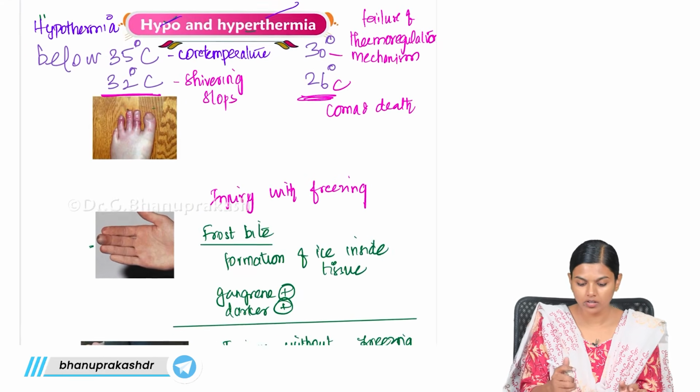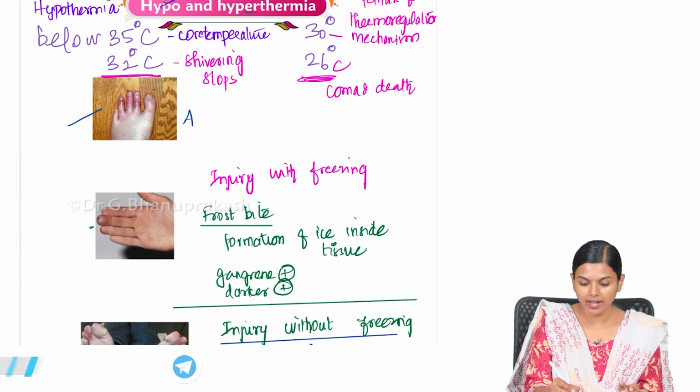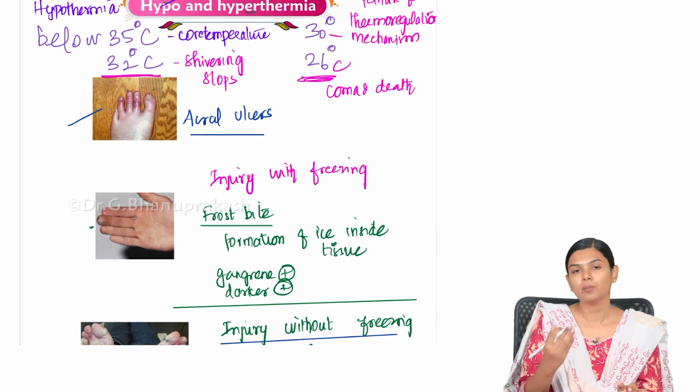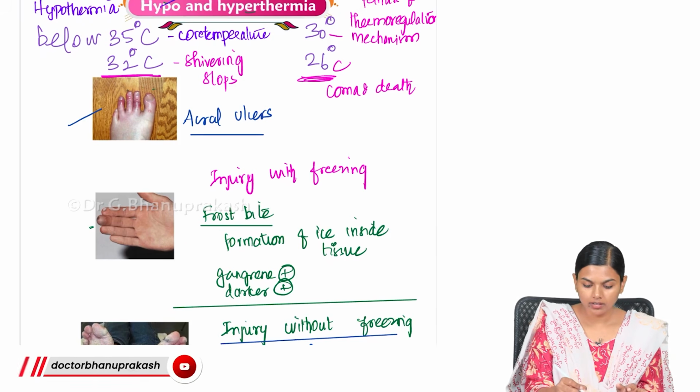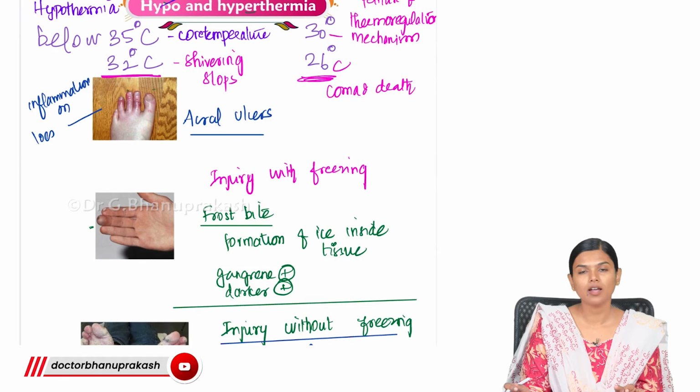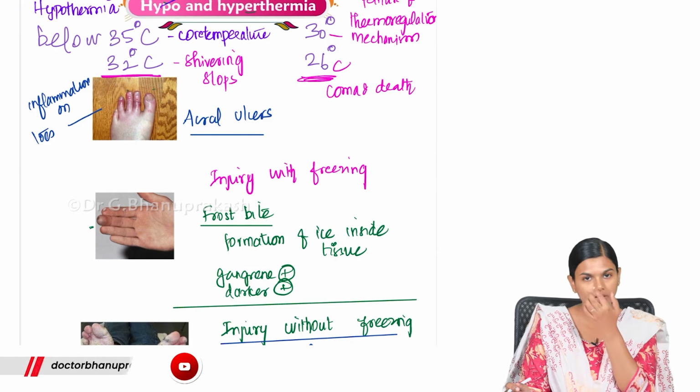Sometimes you will get something like this. You get acral ulcers. This can also happen when the temperature is really low. You will get inflammation on the toes. So this can also happen in very low temperature.